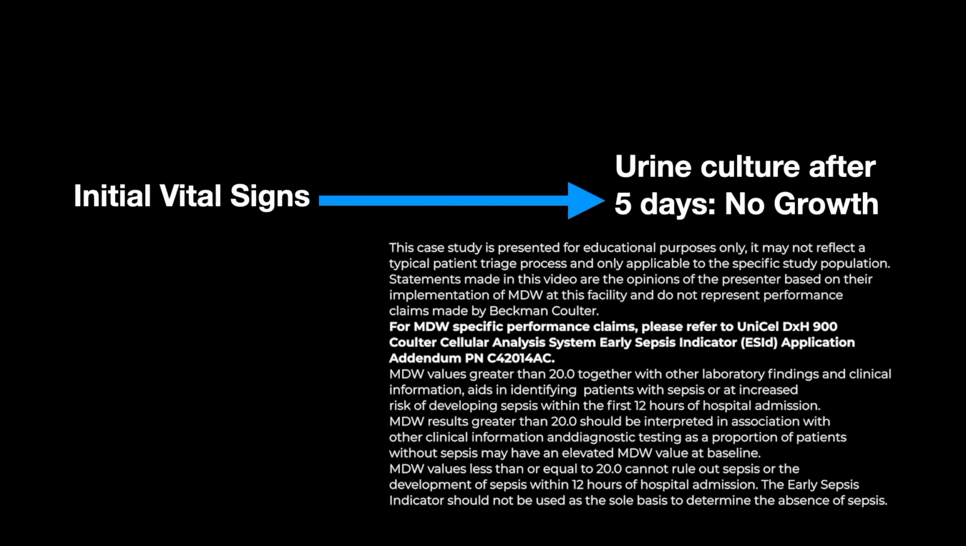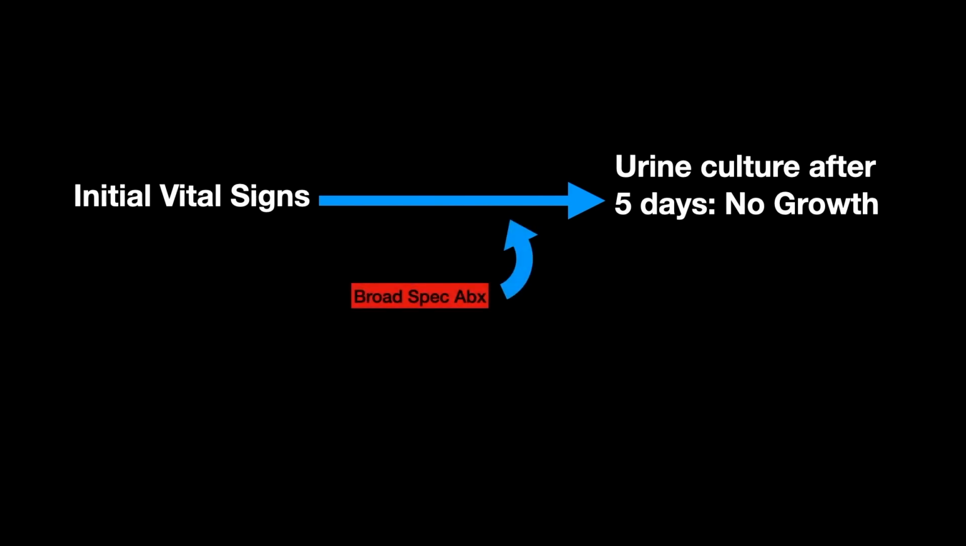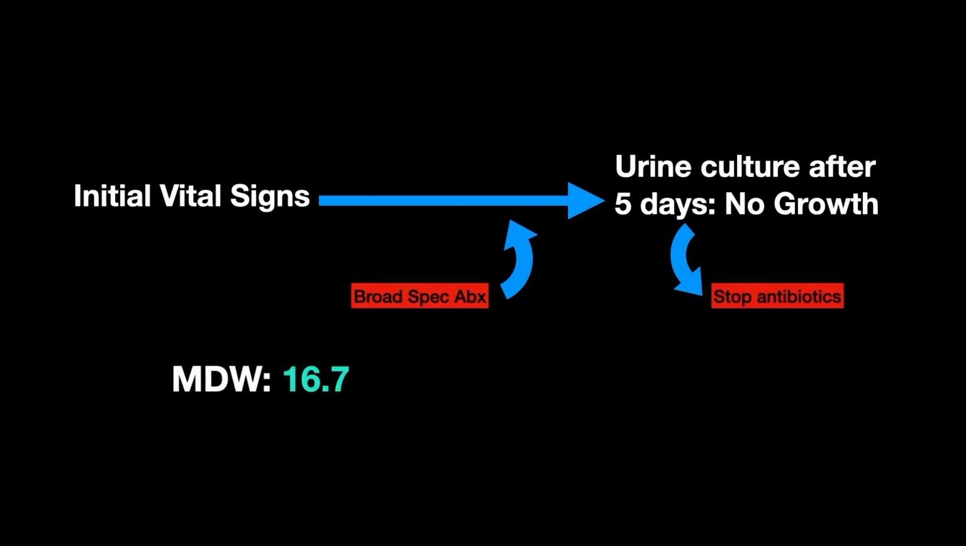So, patient presented to the emergency department and was admitted to the hospital, and the urine culture eventually demonstrated that the patient did not have a urinary tract infection. Without access to MDW, the first scenario would have likely led to initiation of broad-spectrum antibiotics that would have continued until the urine culture resulted days later. However, having access to MDW, which in this case was not elevated, prevented this patient from receiving unnecessary antibiotics for days.